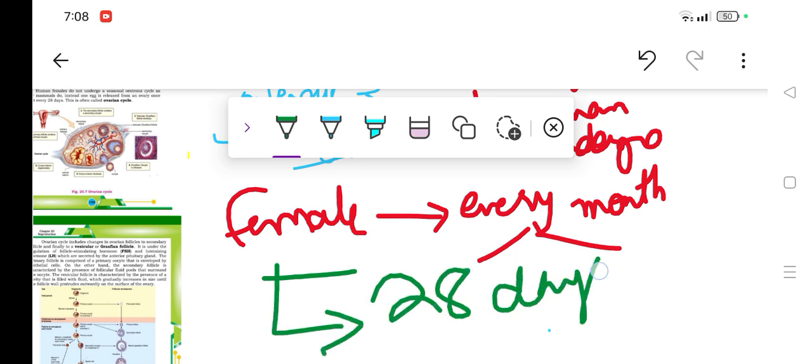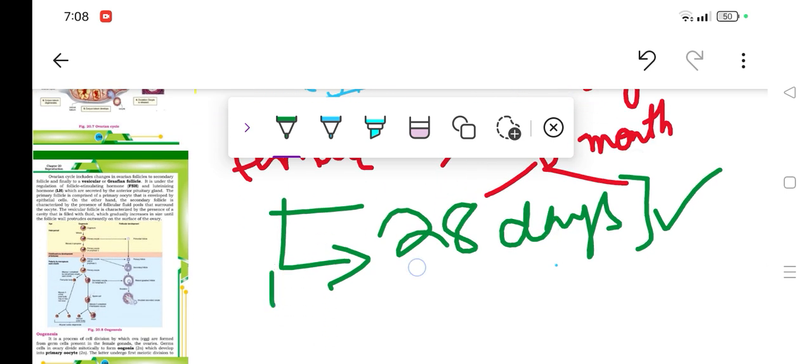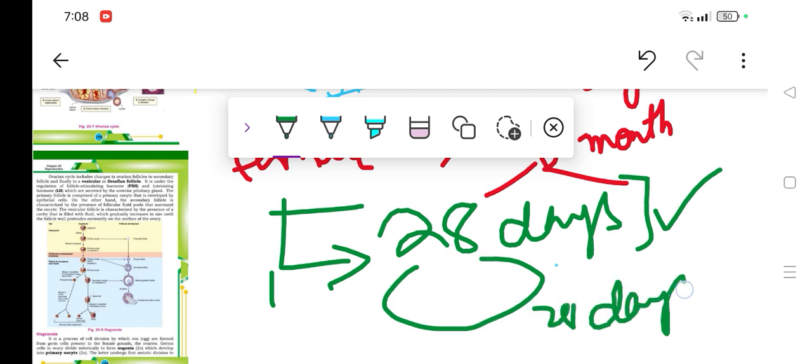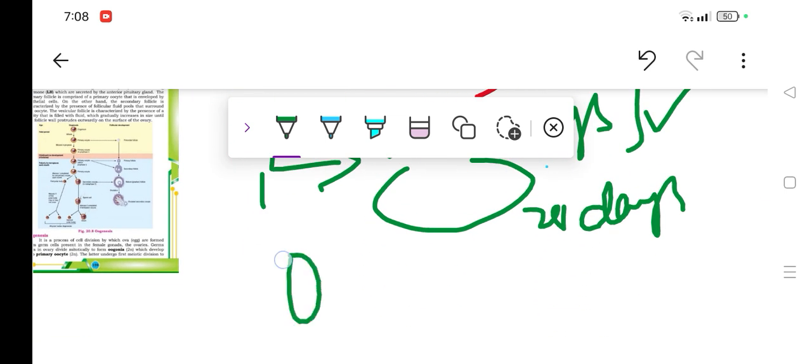As I mentioned, seasonal is like the four seasons we know, and a few other animals lay their eggs seasonally, but human females lay an egg every month. Usually we consider that as 28 days. This complete cycle, from 28 days to the next month's 28 days, is termed the ovarian cycle. I'm sure it's clear to you.